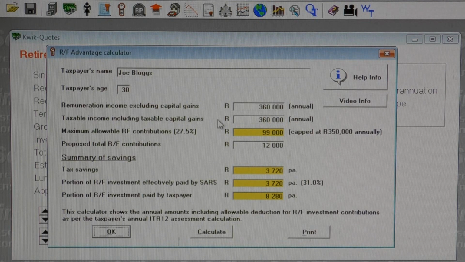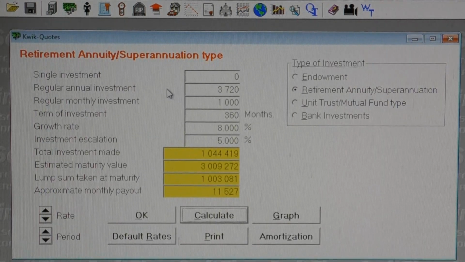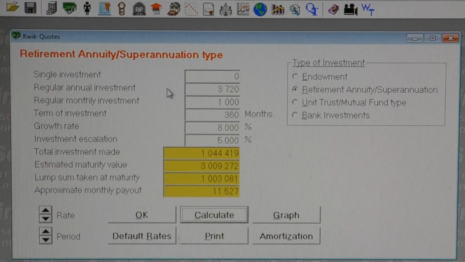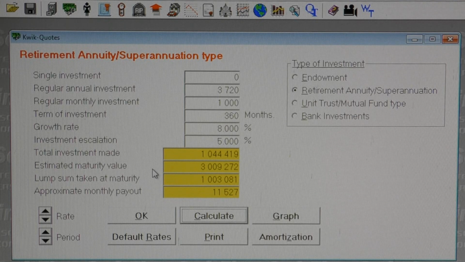We've entered R12,000 a year initial investment, and the calculator shows a 31% tax saving on the investment contributions. In fact, SARS will be paying R3,720 per year of the R12,000 a year investment for us. If we were to plough this R3,720 a year tax savings back into our RA every year, here we've entered the R3,720 as an annual payment as well. Our RA would now be worth over R3 million at retirement.